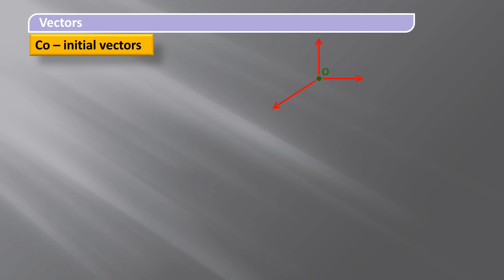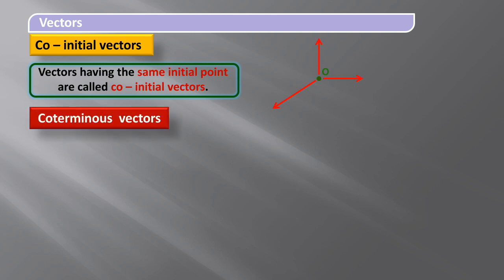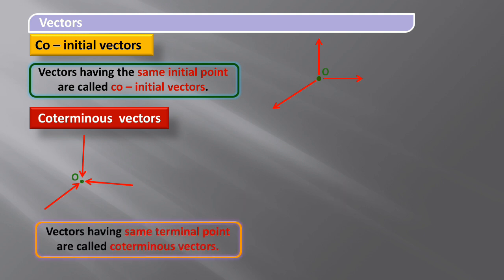Co-initial vectors. So observe the figure here, students. Three vectors are there and all of them have the same initial point. Therefore, vectors having the same initial point are called co-initial vectors. Next type, coterminous vectors. Here the name itself shows that the three vectors all have the same terminal point. They are known as coterminous vectors. Therefore, vectors having the same terminal point are called coterminous vectors.